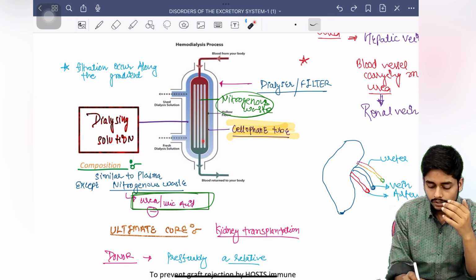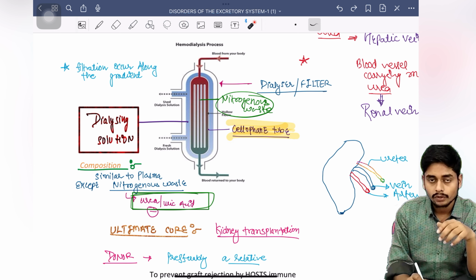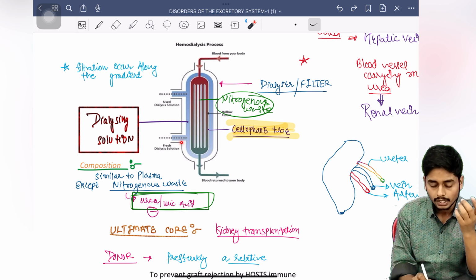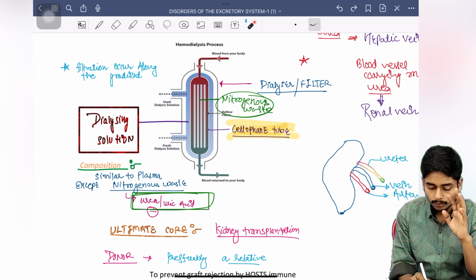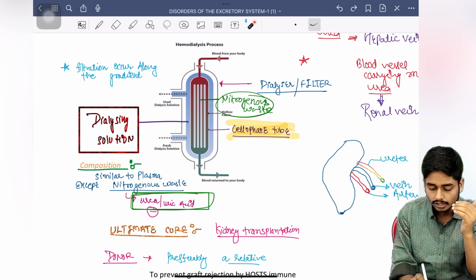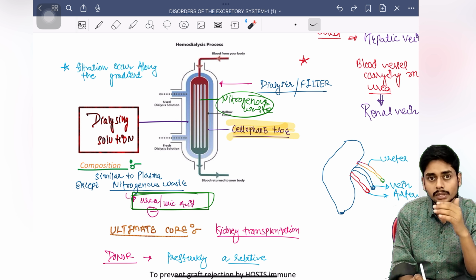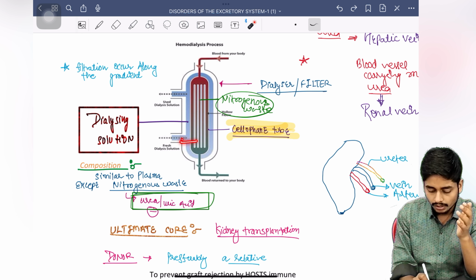So in this cellophane tube we have the blood which we have taken from the body, and in this dialyzing fluid solution we have a composition similar to that of blood except for the urea or uric acid, which is not present there. So there is a gradient developed across this cellophane tube and the dialysing fluid. The nitrogenous waste from the blood will go from this cellophane tube to this dialysing fluid.